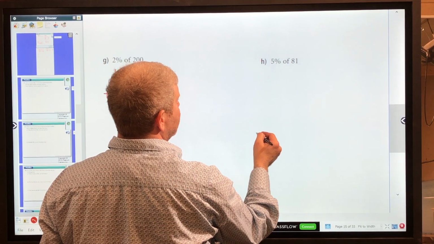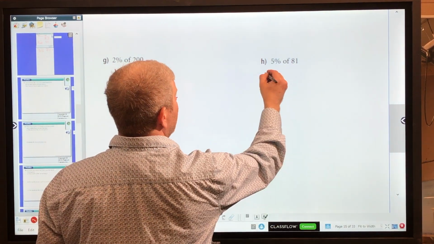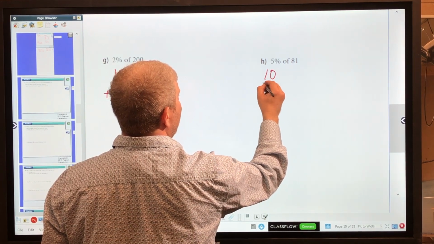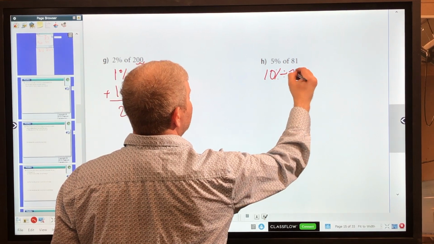Let's look at H. 5% of 81. 5% is hard to figure out. But why not look at 10% and then divide that by 2? So we're going to find 10% and divide it by 2.